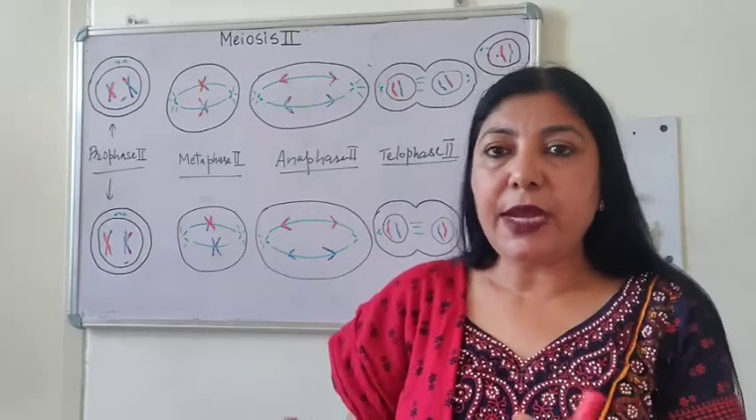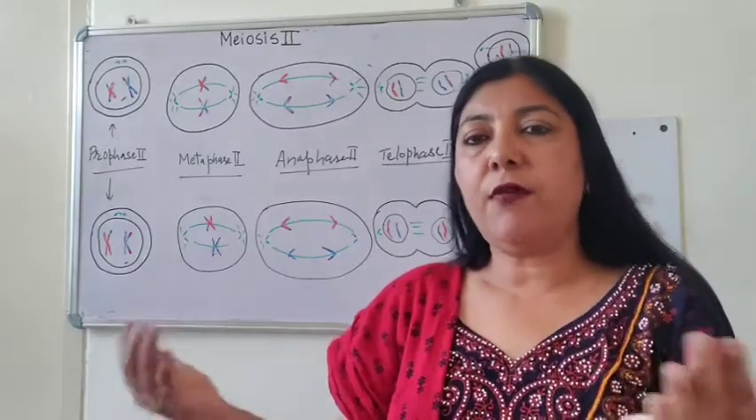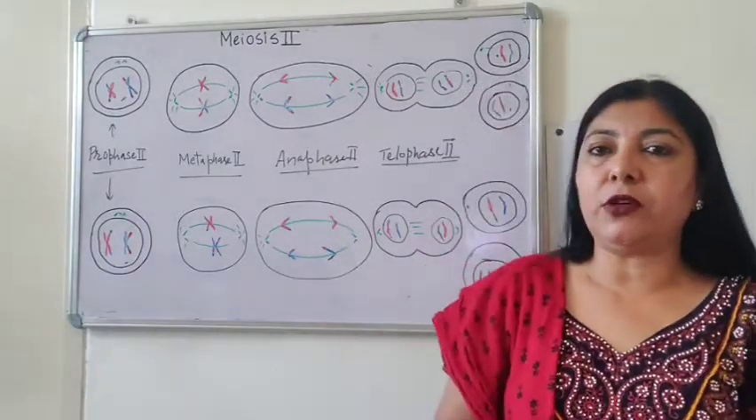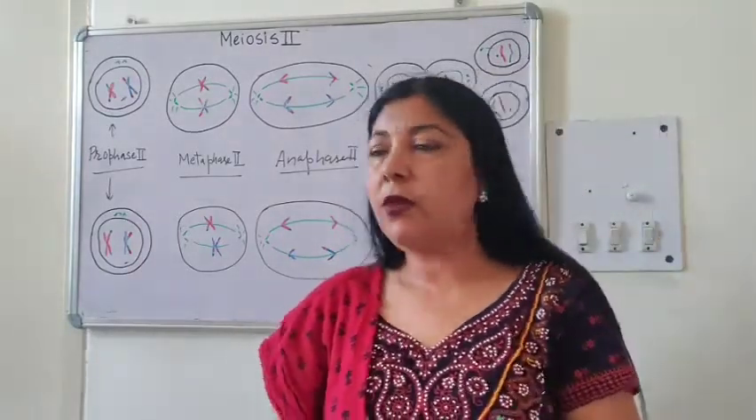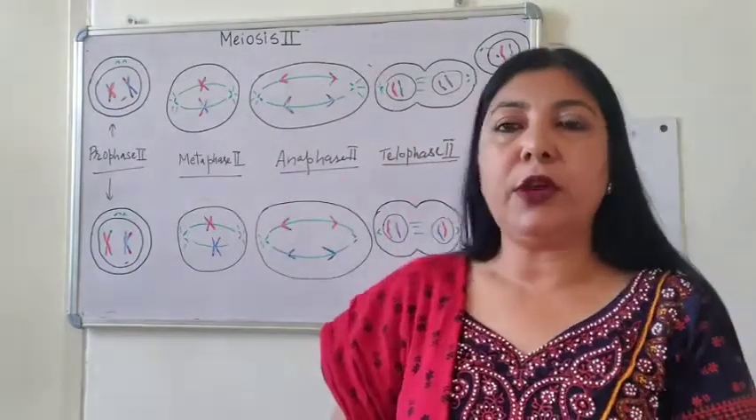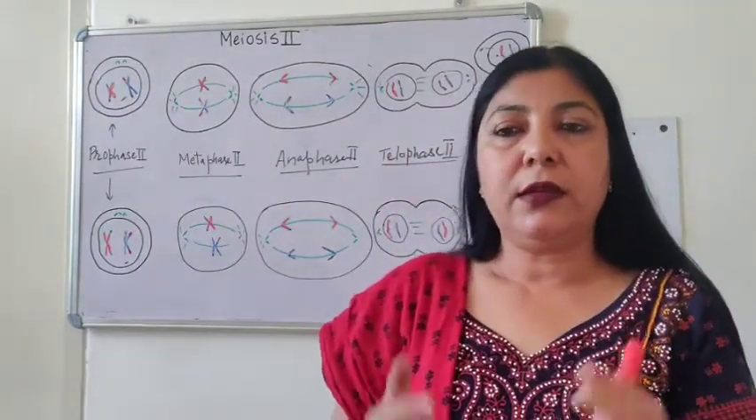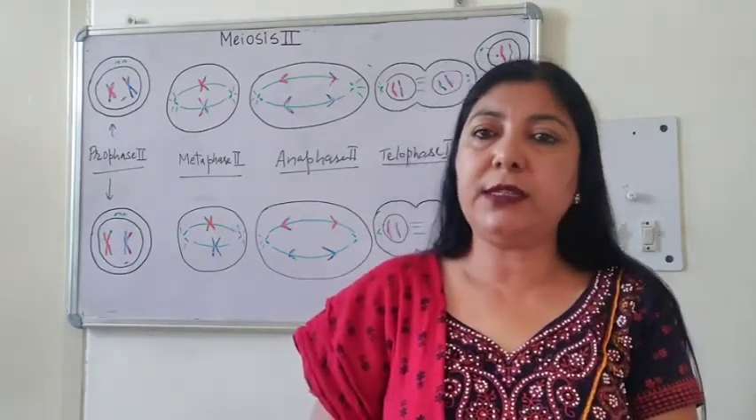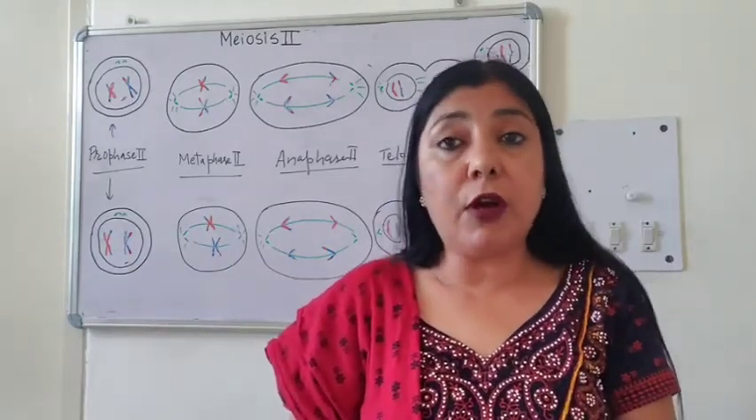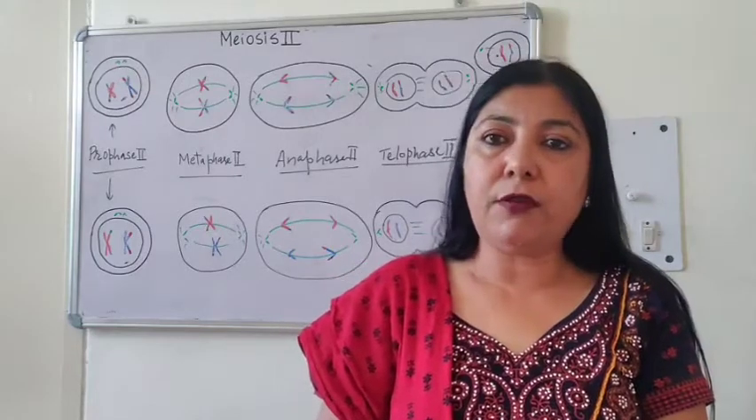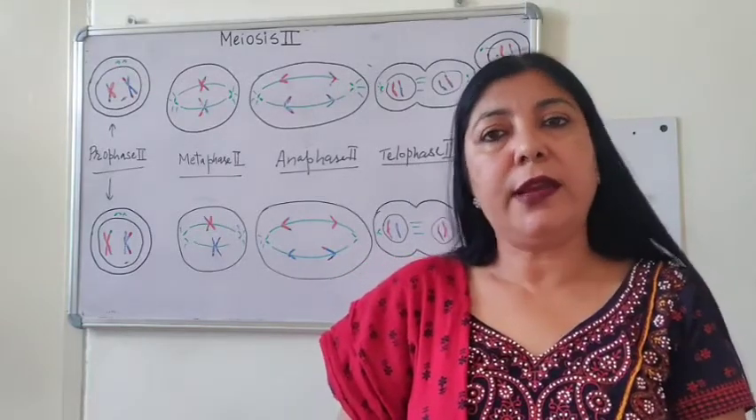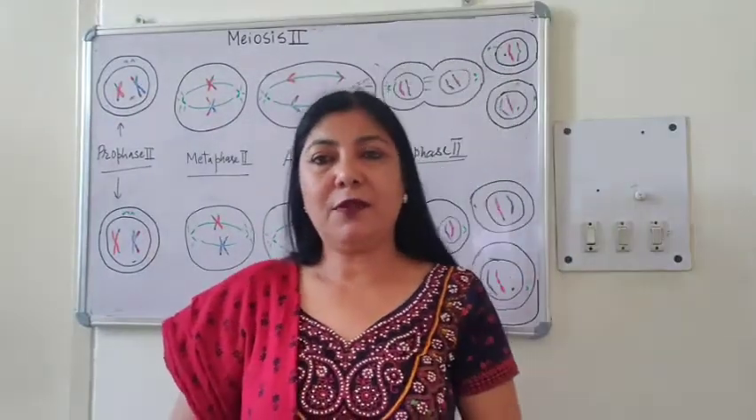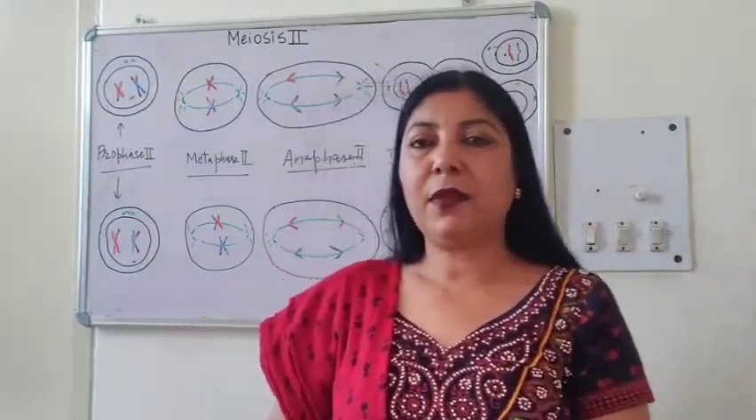That's why the gametes show variations when they fuse with a gamete of the other parent. So in this way, we can study that meiosis is a very elaborate type of cell division which involves the formation of 4 haploid cells. So with this, we have completed the chapter.